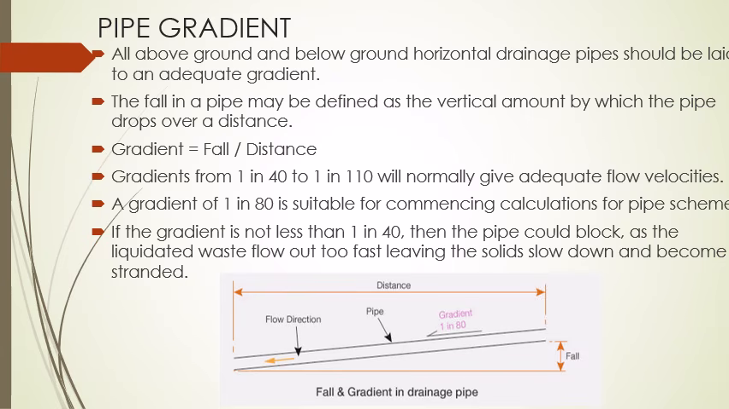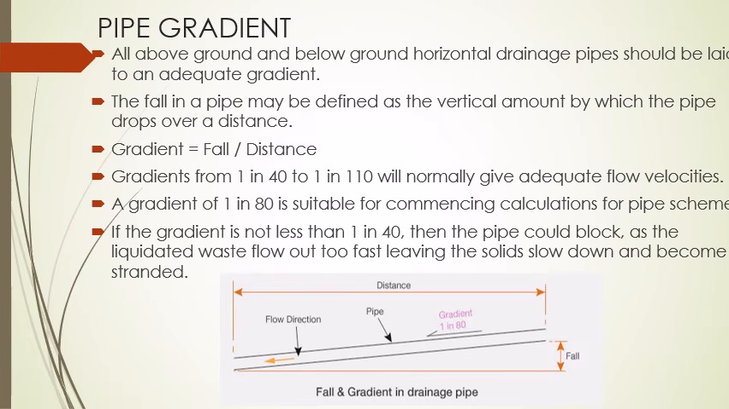Next is a small concept, the pipe gradient. All above ground and below ground horizontal drainage pipes should be laid to an adequate gradient. The fall in the pipe may be defined as the vertical amount by which the pipe drops over a distance. Gradient is calculated using the formula: gradient is equal to fall divided by distance.